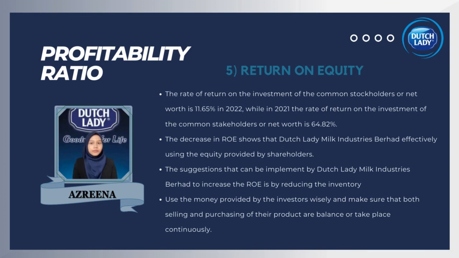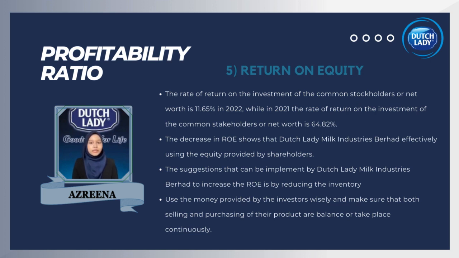The rate of return on the investment of the common stakeholders or net worth is 11.65% in 2022, while in 2021, the common stakeholders of net worth is 64.82%. Return on equity helps the company to measure a firm's efficiency at generating profits from shareholders' equity. Furthermore, the decrease in ROE shows that Dutch Lady Milk Industries Berhad is not effectively using the equity provided by shareholders.